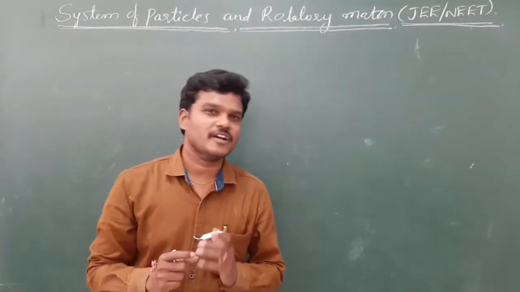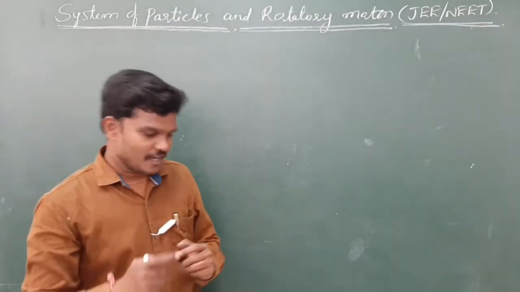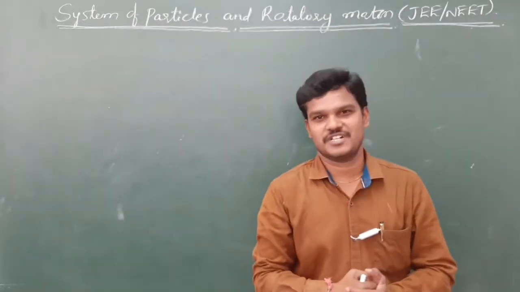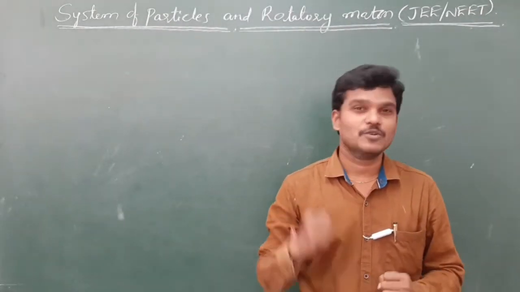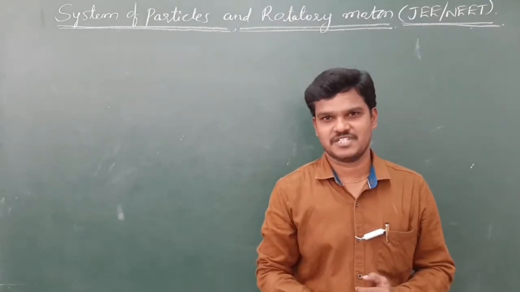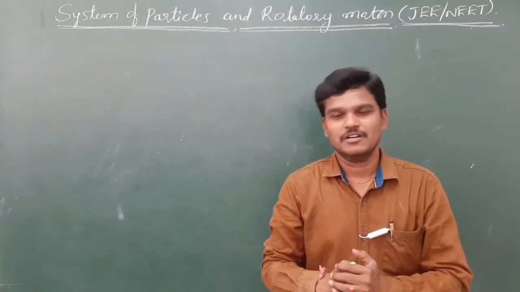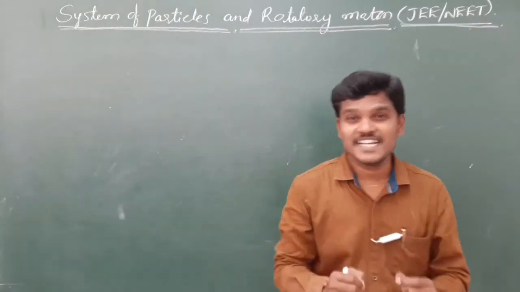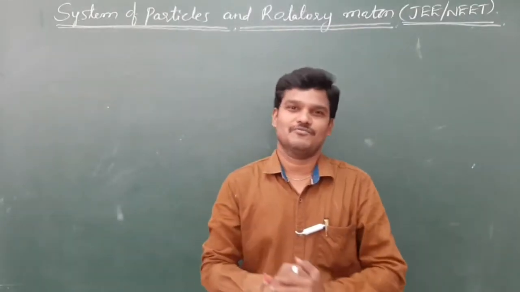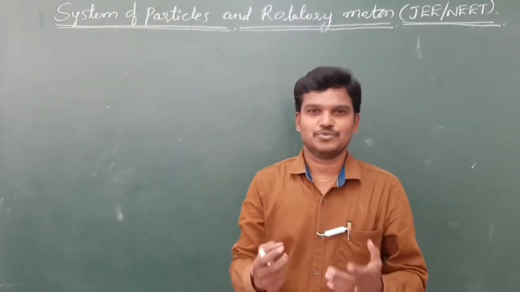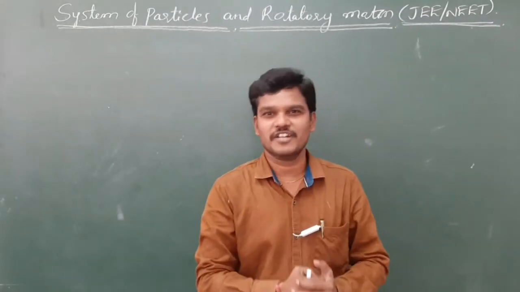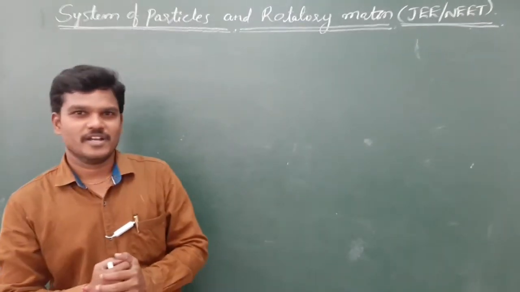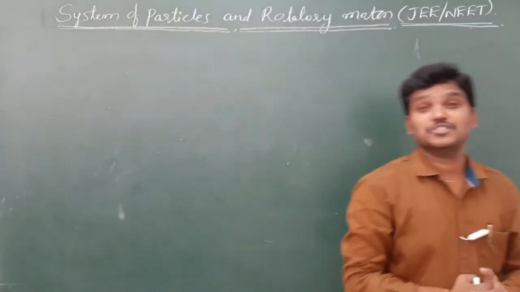So far we covered center of mass. In your previous chapter, laws of motion, we learned only about point size objects. But in this chapter we are going to learn extended objects, nothing but rigid bodies. Rigid body means the shape and size of the body does not change under the application of forces. Of course, no body is a perfectly rigid body in nature. Generally we treat a diamond as a rigid body, and that rigid body has a mass distribution.